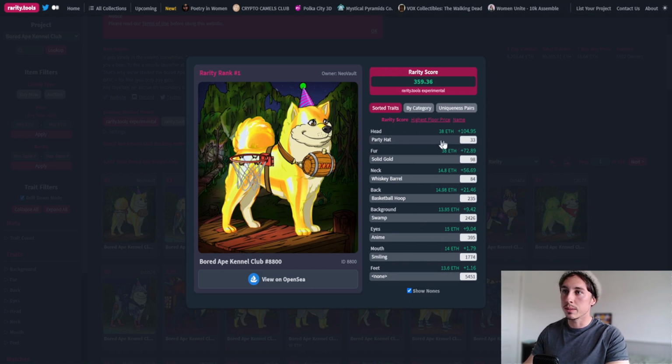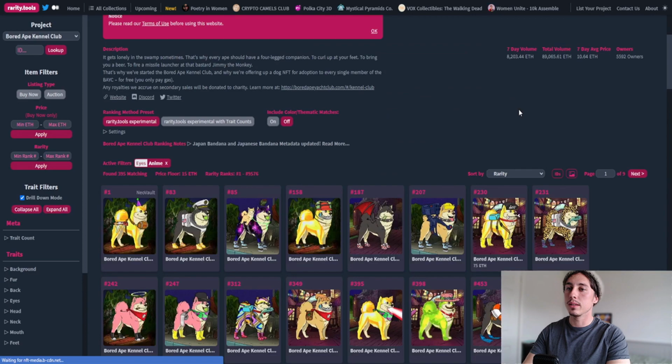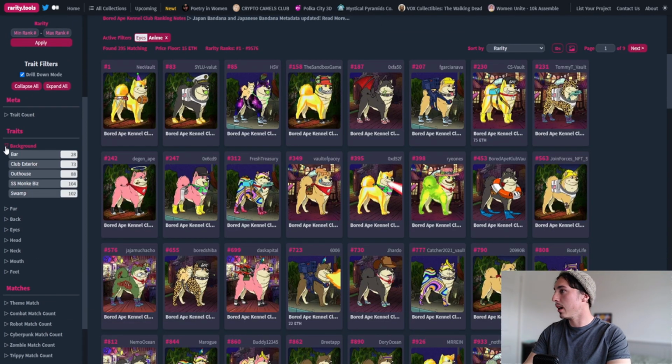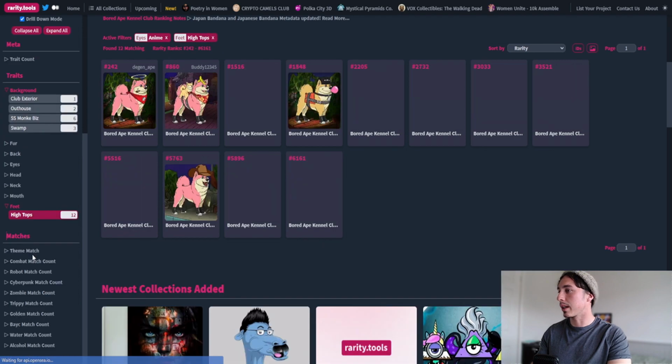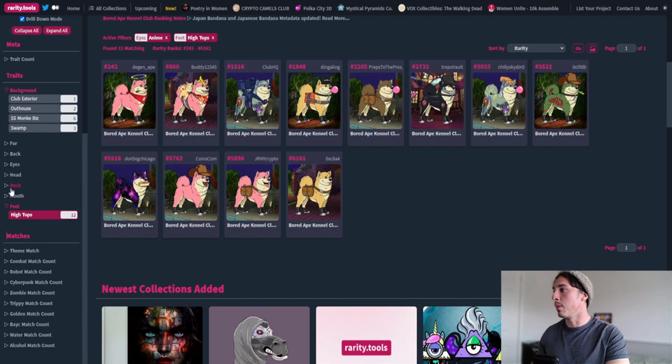You've got the cosmetic attributes, we've got the head, the fur, the neck, and it shows what the weighting is and how many other particular NFTs have a very similar build or layout, so to speak. You can also click on the left side, like the traits, the bar, the club exterior. We could also go to feet on this particular NFT. You could click onto high tops, and it's going to show you all the NFTs that have this particular style that you might be looking for.